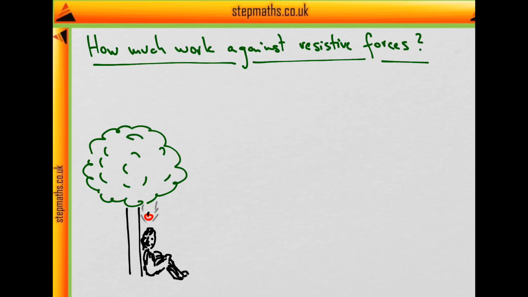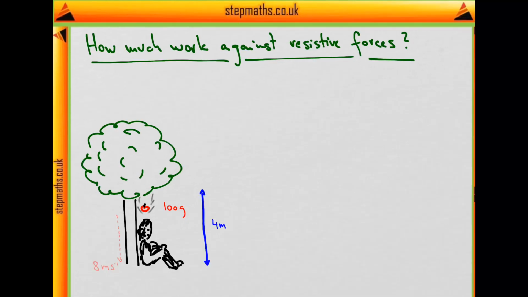Interestingly, 400 years later, his alma mater, the University of Cambridge, decides to include the story, except without Newton and all the other stuff, just the apple, in one of their admissions tests. Our apple falls from a tree of height 4 meters and weighs 100 grams. When it reaches the ground, it has a speed of 8 meters per second. And we are supposed to say how much work against resistive forces this apple has done during its descent.